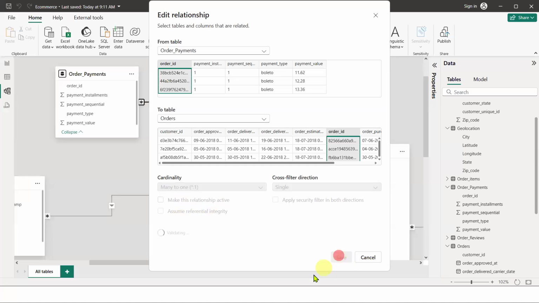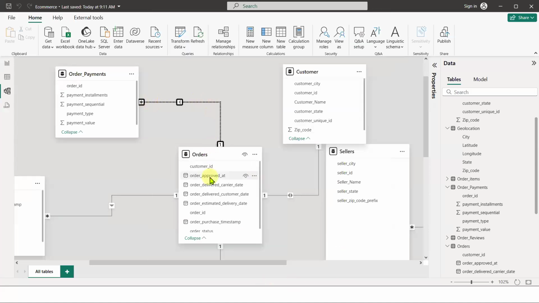Inactive means when there is this. Okay, I'm going to make it inactive. So you will see there is a dotted line between the two tables. This dotted line represents inactivity. Inactive means there is a relationship, but we are not actively using it.